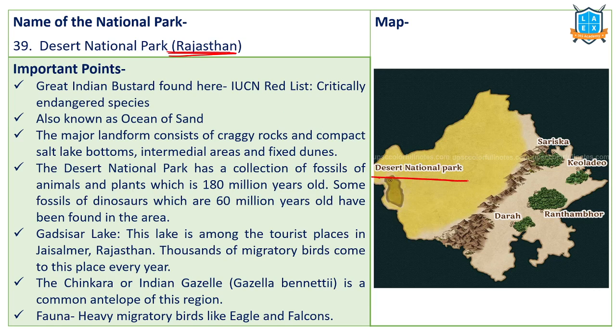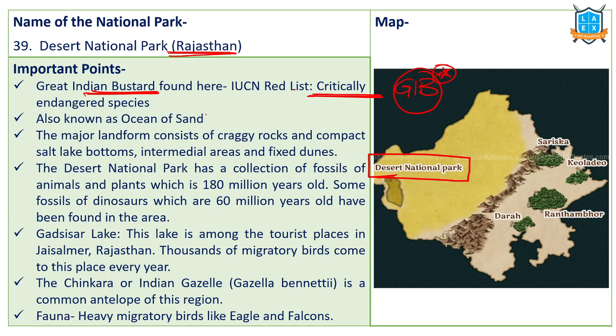Next important national park is Desert National Park, which is located in Rajasthan. Very important, Desert National Park. This Desert National Park is famous for Great Indian Bustard species, one of the critically endangered species. These Great Indian Bustards are famously called GIB. GIB species are located in Rajasthan, Gujarat, little parts of Maharashtra and Madhya Pradesh.